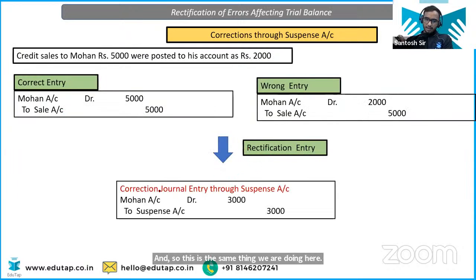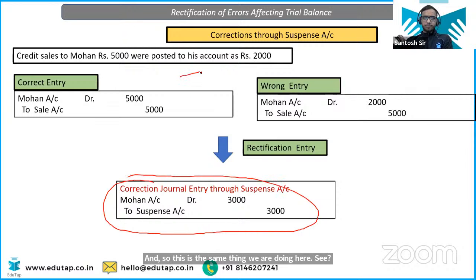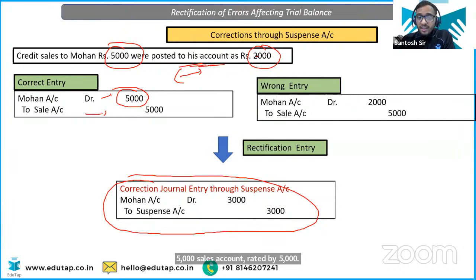See, आ गया example we have. This is another example of suspense account. Credit sales to Mohan 5,000 were posted to his account as 2,000. Now the correct entry should have been Mohan account debited by 5,000, sales account credited by 5,000. But what is the mistake here? Were posted to his account as 2,000.